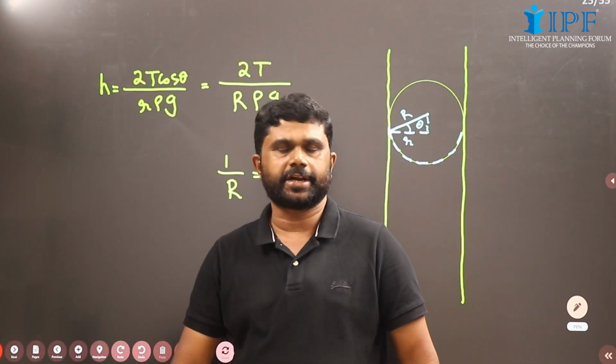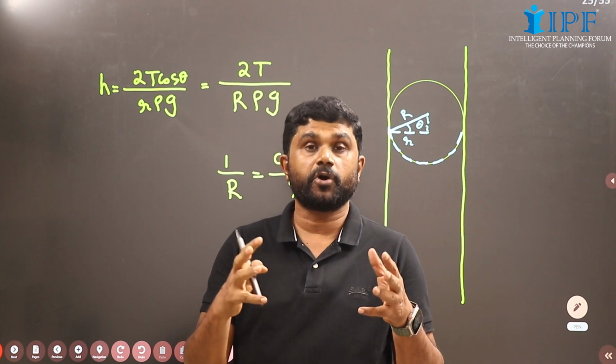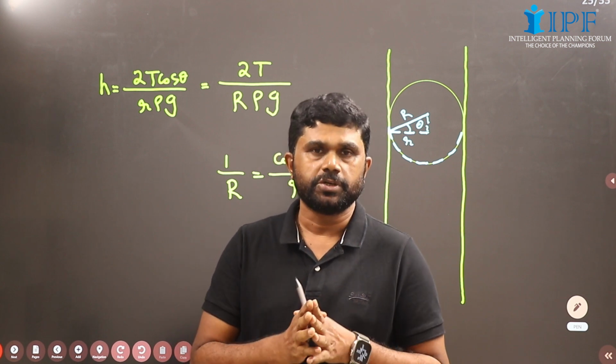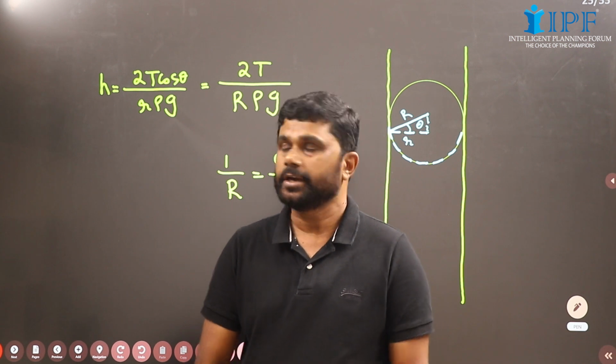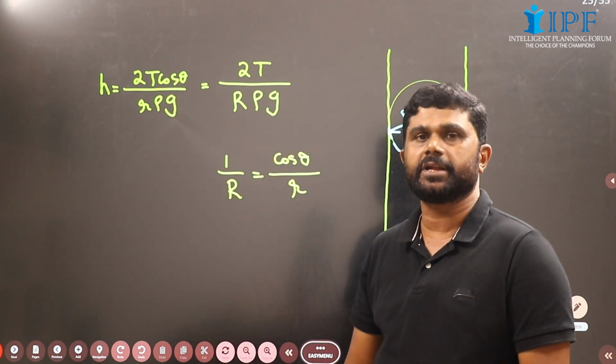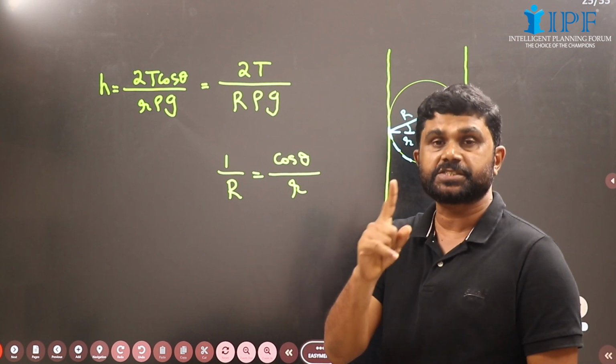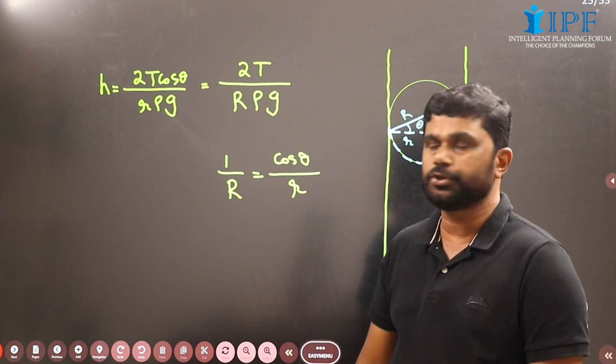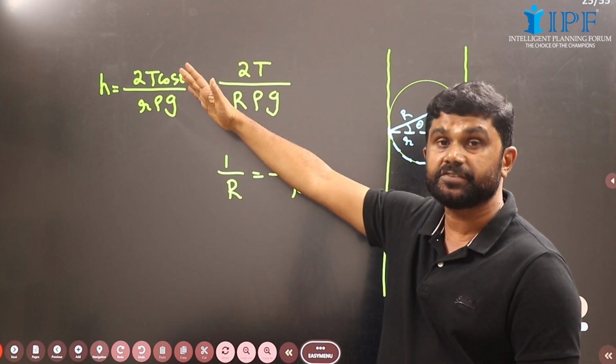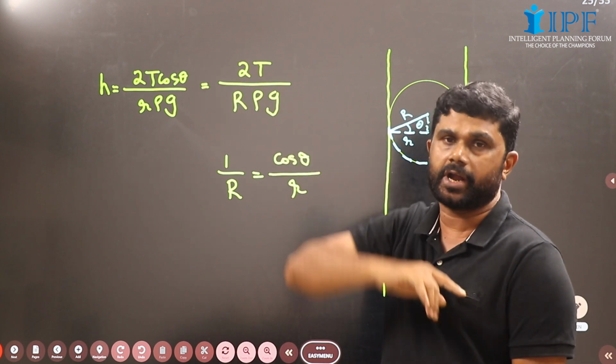Children, the next important thing that you should know is capillarity. This is the expression for capillary rise: 2t cos theta over r rho g. That small r is the radius of the capillary tube, rho is the density, t is the surface tension, and theta is called the angle of contact.